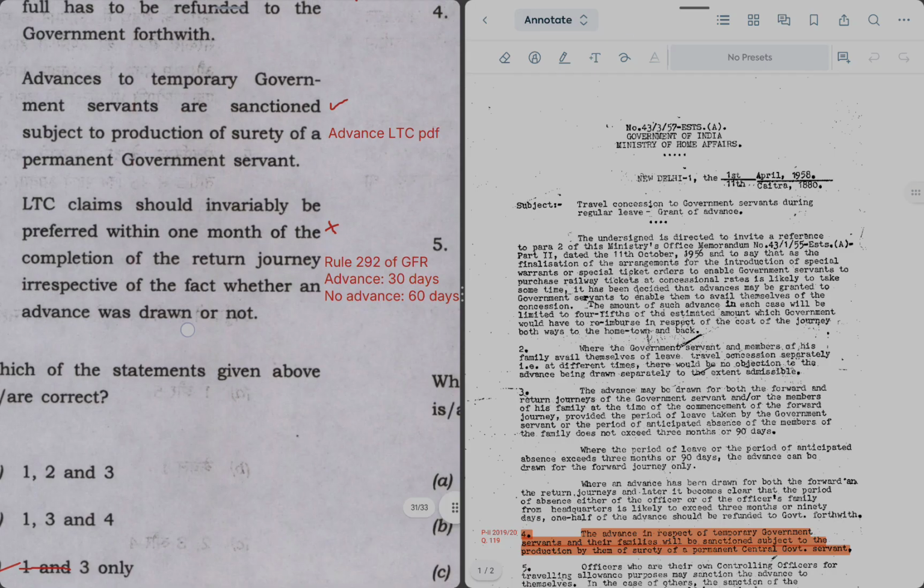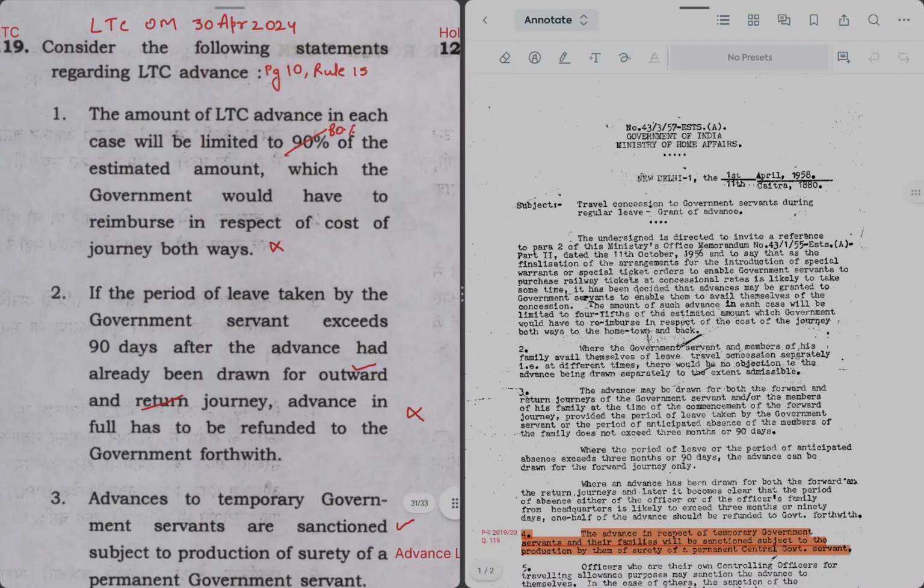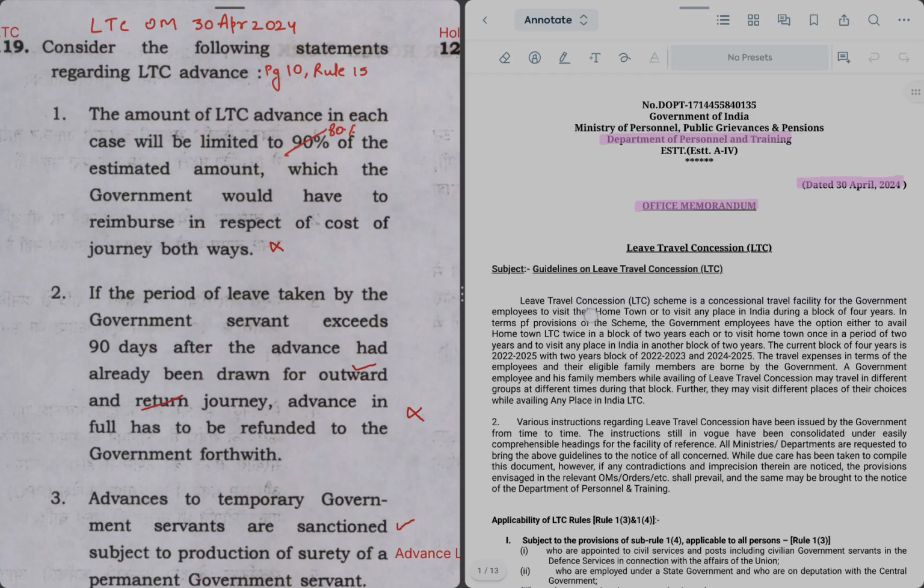So let's solve other two statements also, statement 1 and 2. So I have opened the latest LTC rules by Ministry of Personnel issued in April 2024. So statement 1 of the question says the amount of LTC advance will be limited to 90% of estimated amount which government would have reimbursed in respect of cost of journeys on both ways.